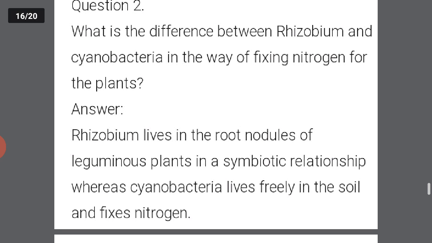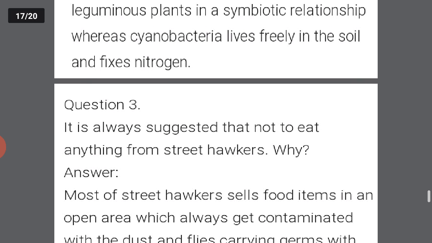What is the difference between Rhizobium and cyanobacteria in the way of fixing nitrogen for the plants? Rhizobium lives in the root nodules of the leguminous plant in a symbiotic relationship, whereas cyanobacteria lives freely in the soil and fixes the nitrogen. Okay. Next question.